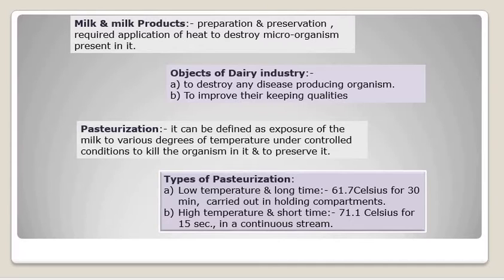One group of scientists, Ayers and Johnson, observed 225 unselected cultures of bacteria that survived after pasteurization. How many? 225 cultures that survived pasteurization at a temperature of 62.8 degrees Celsius for about 30 minutes. So what is the type of pasteurization here? The type of pasteurization is low temperature, long time. Out of the 225 bacteria, only 3% were spore forming.